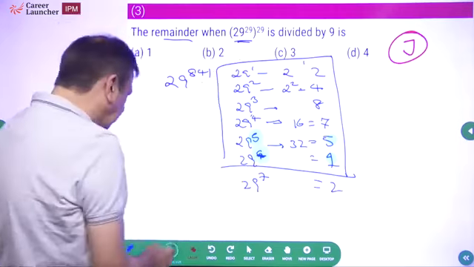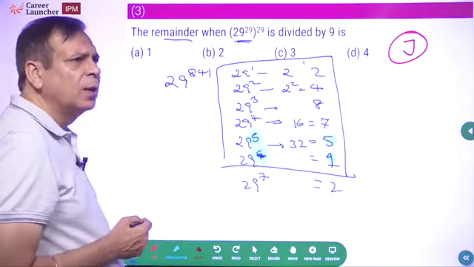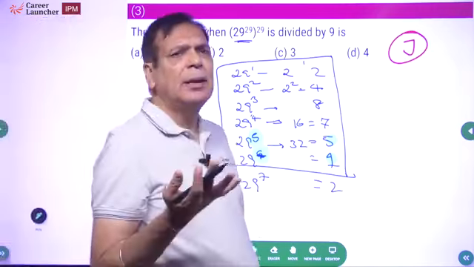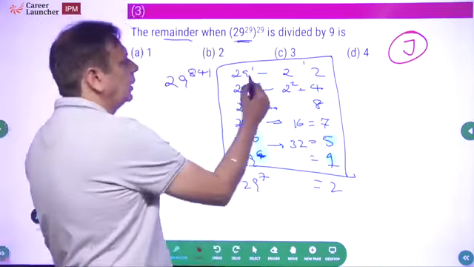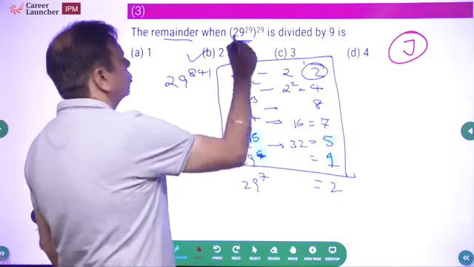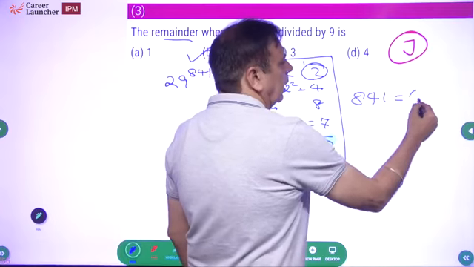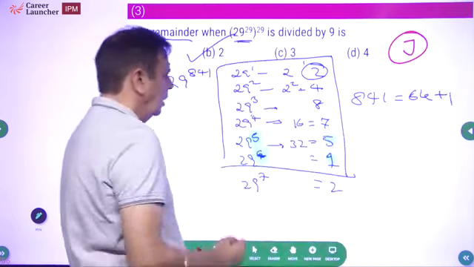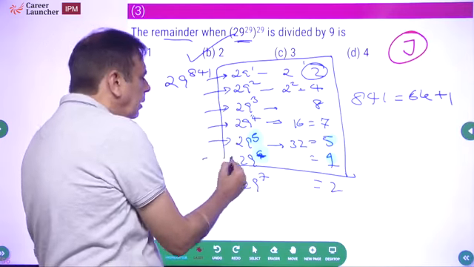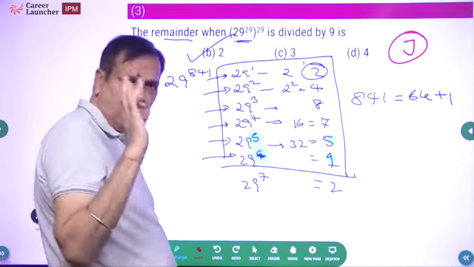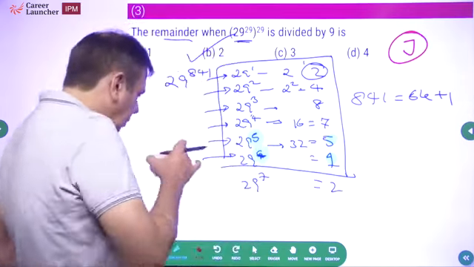So what is this number? 29 to the power 841. 841 divided by 6. 840 is a multiple of 6. So 841 means multiple of 6 plus 1. Multiple of 6 plus 1 means my remainder has to be 2. So multiple of 6 plus 1, multiple of 6 plus 2, plus 3, plus 4, plus 5, multiple of 6. Jugaad method, I hope is clear. Very, very useful method. Please remember this method for future.